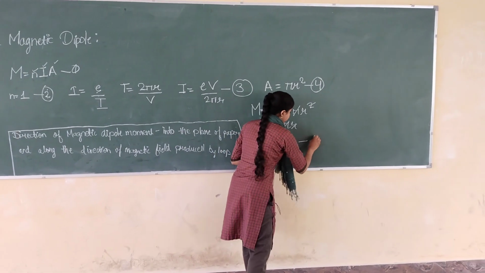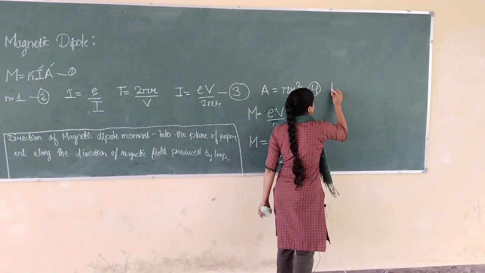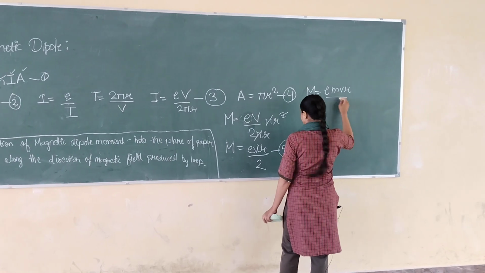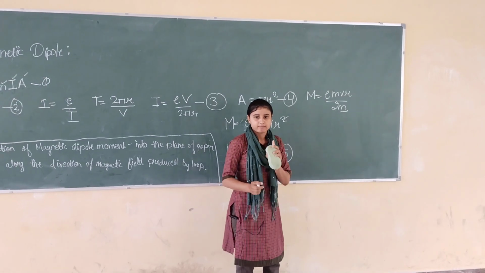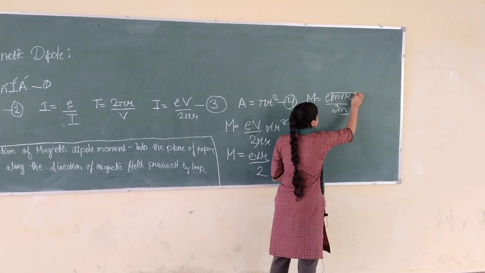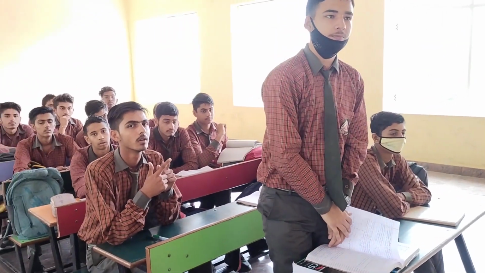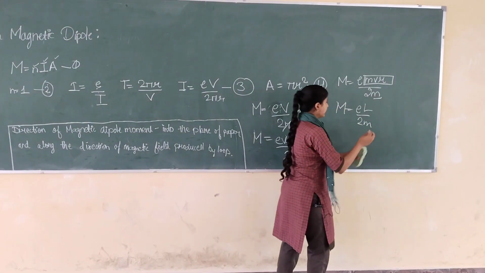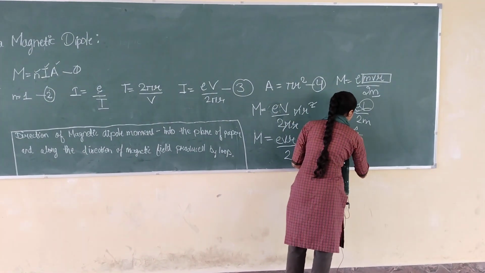Now if I name it equation number 5, and I multiply and divide this equation by m, then I get M = e mvr upon 2m. Now this m means mass of the revolving electron. Are you remembering anything? mvr. Parveen, what does mvr denote? Right answer. Now our M will be equal to eL upon 2m, and if I take this L here, then I get M upon L = e upon 2m.